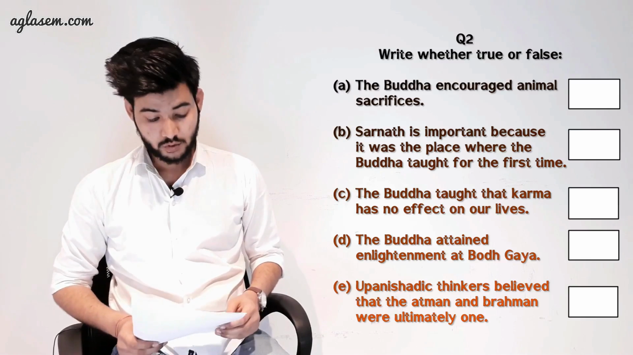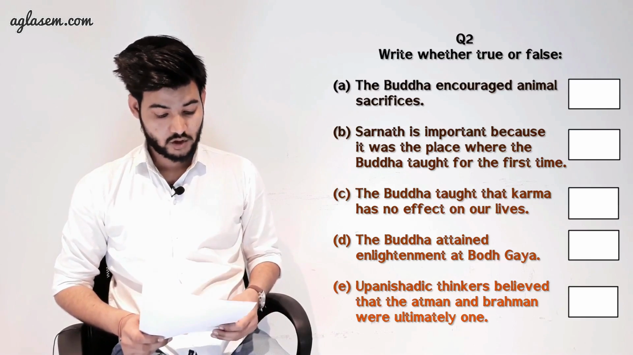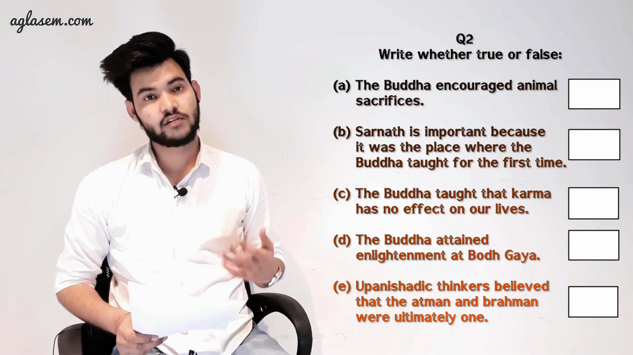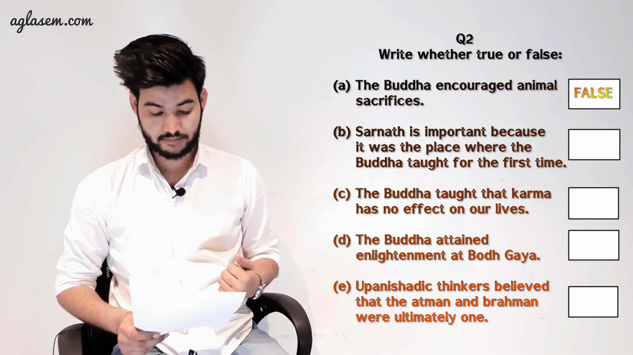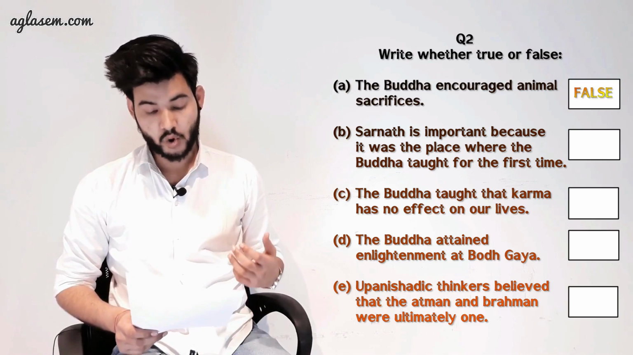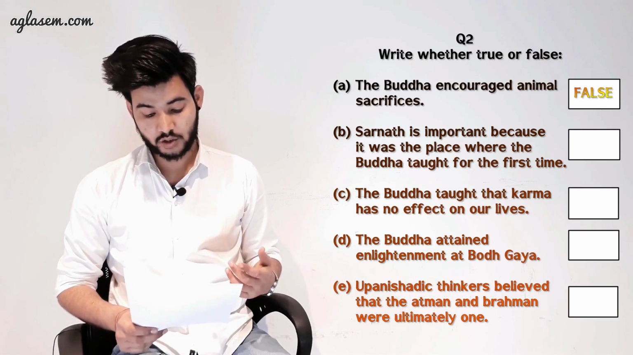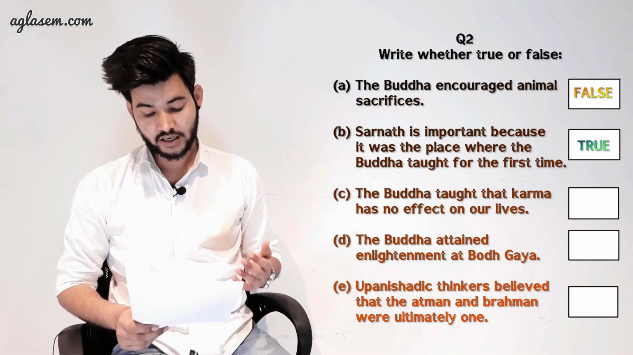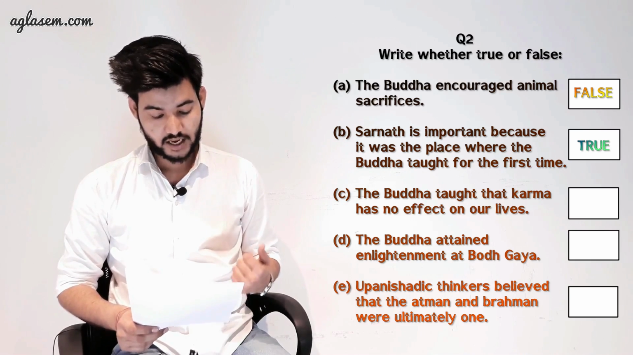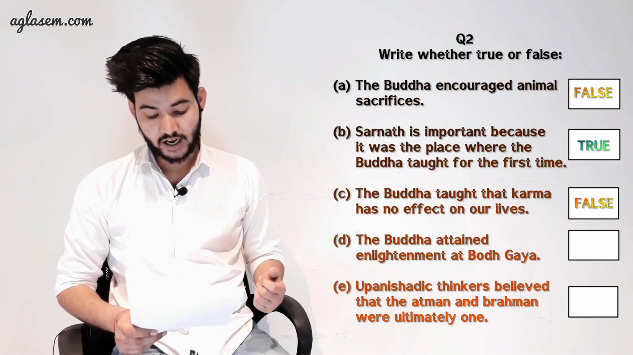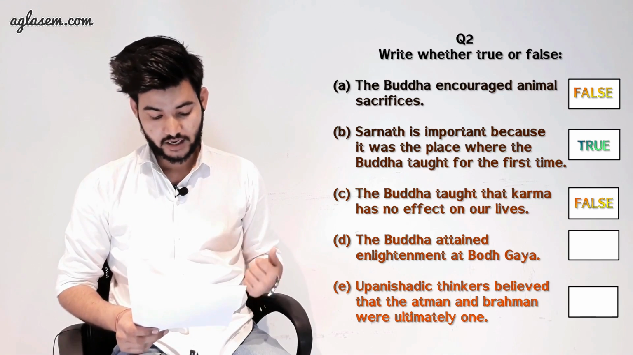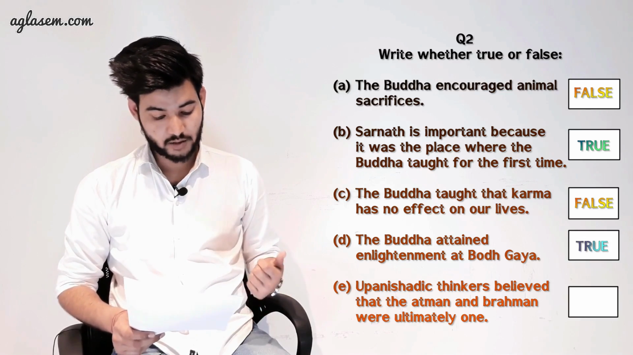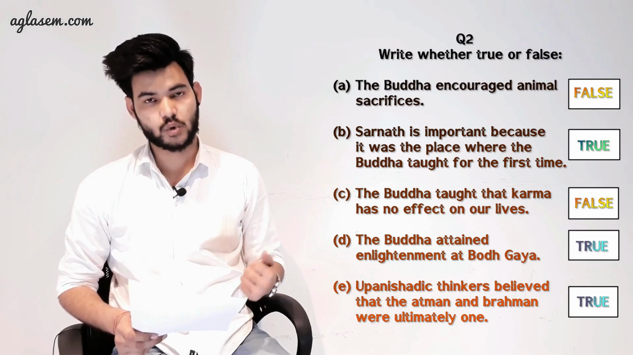Moving to question number 2, write whether true or false. Options are on your screen. A, the Buddha encouraged animal sacrifices, is false. B, Sarnath is important because it was a place where Buddha taught for the first time, is true. C, the Buddha taught that the karma has no effect on our lives, is false. D, the Buddha attained enlightenment at Bodh Gaya, is true. E, Upanishadic thinkers believed that the Atma and the Brahman were ultimately one, is true.